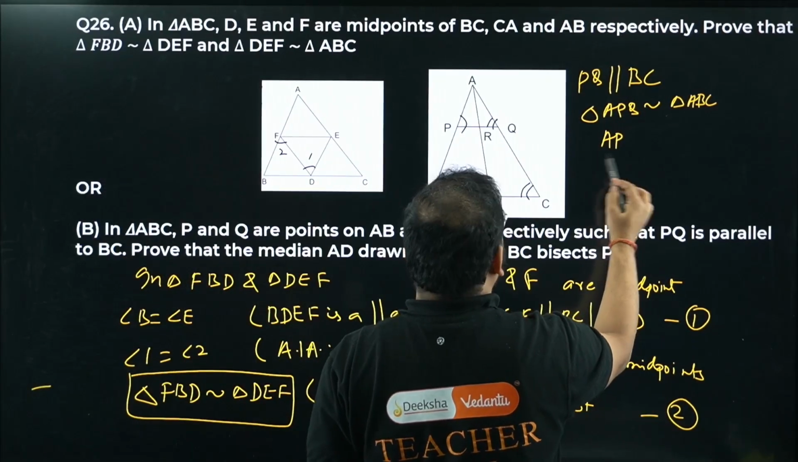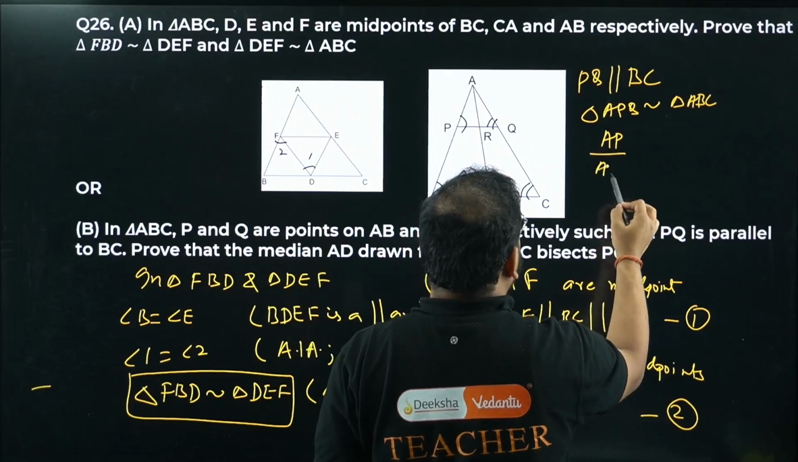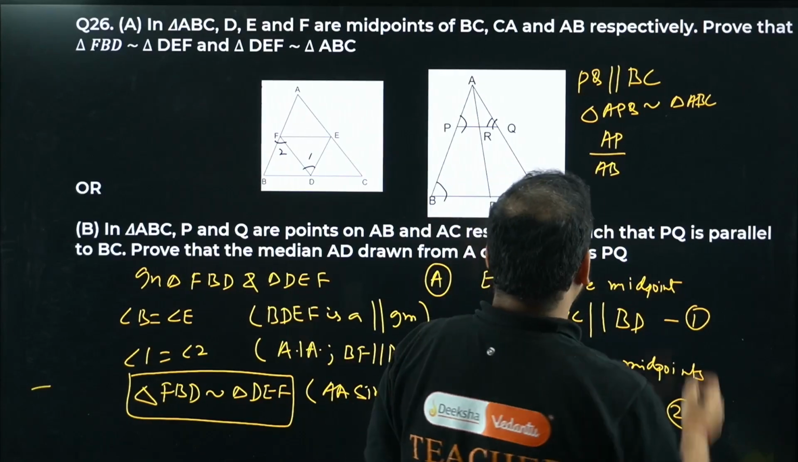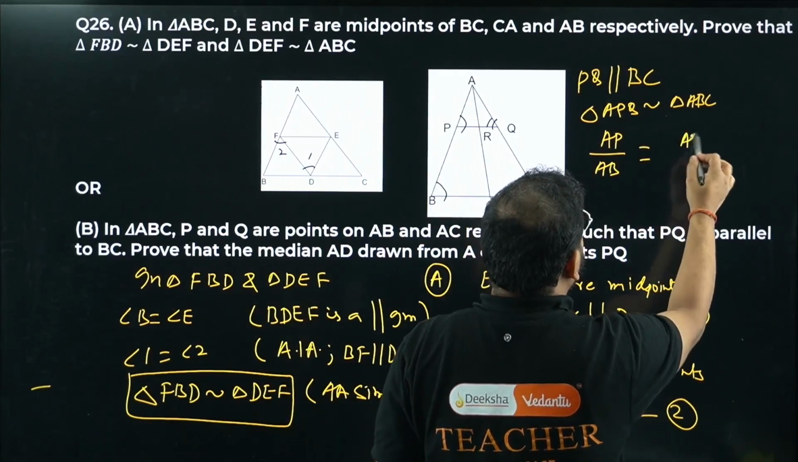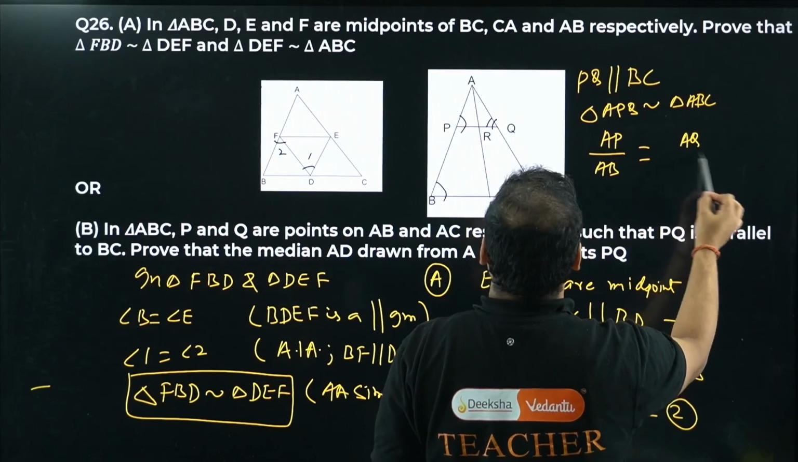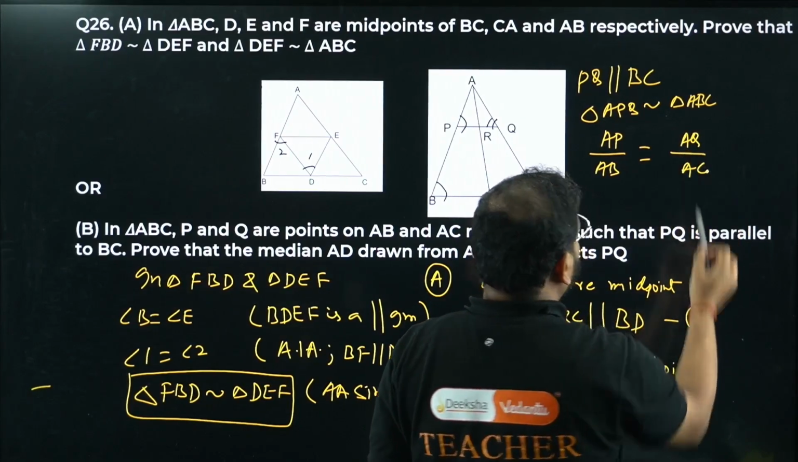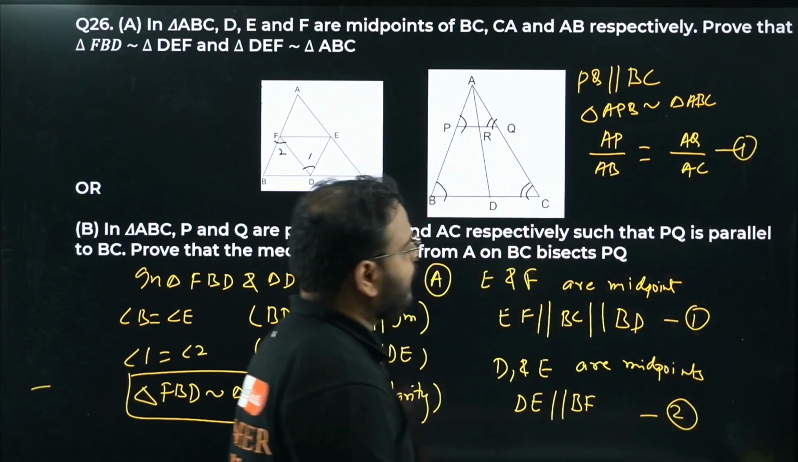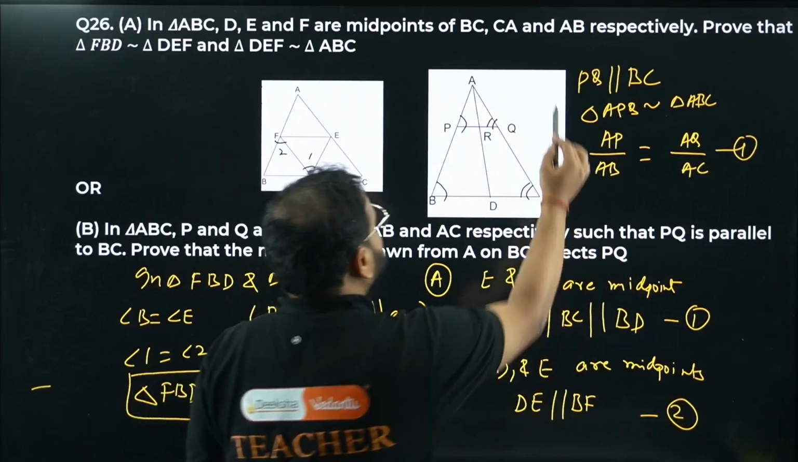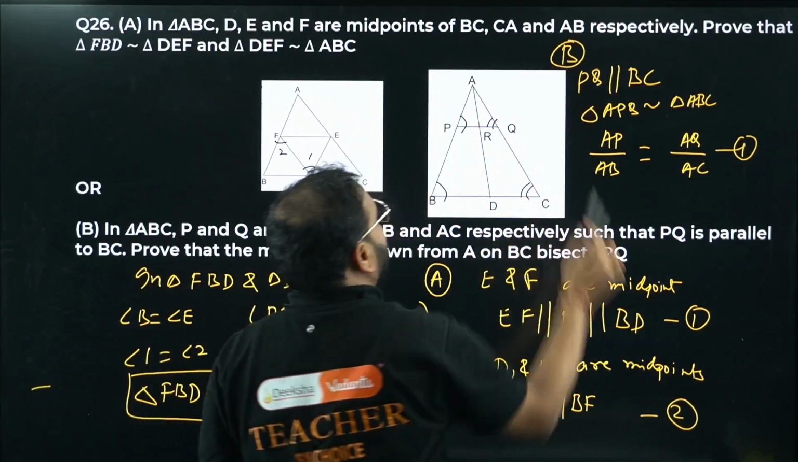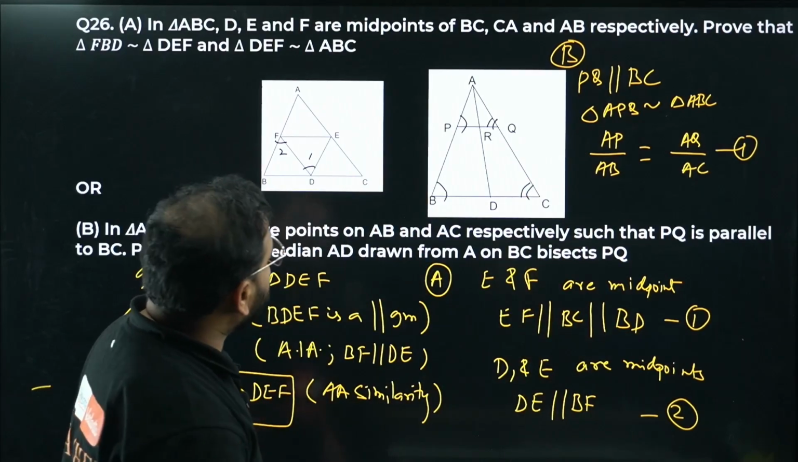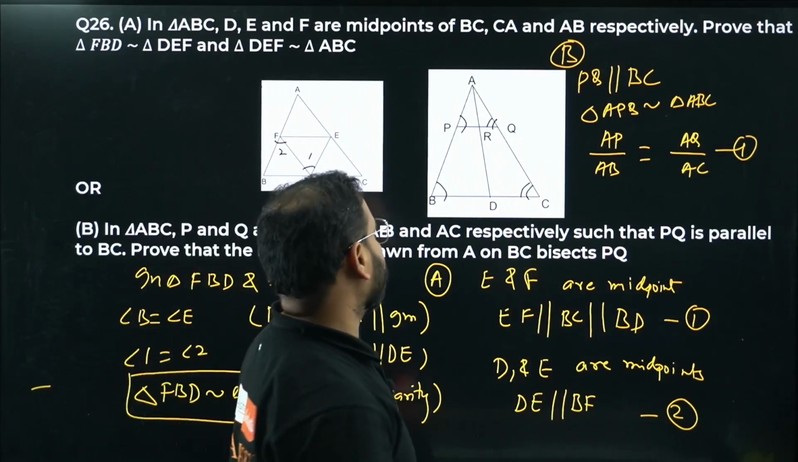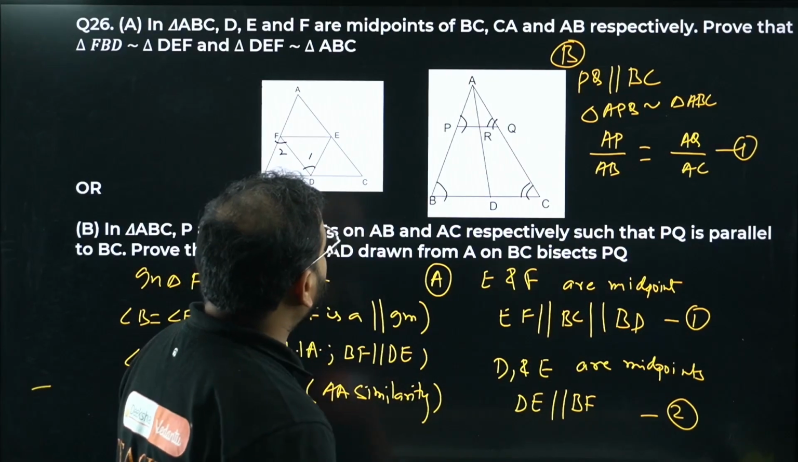AP by AB equals to AQ by AC, right? AQ by AC, equation number 1. Okay, this is for B part. So AP by AB equals to AQ by AC. Great. Now same way I can write this.